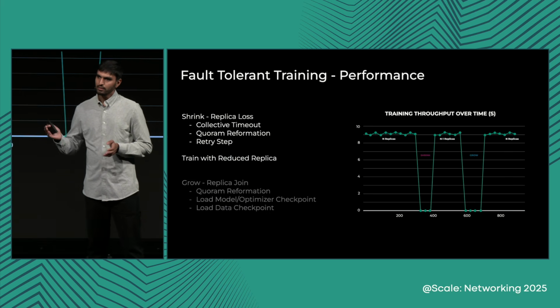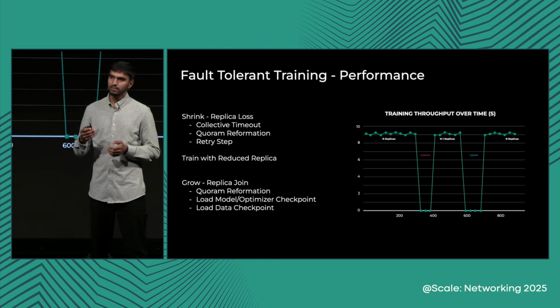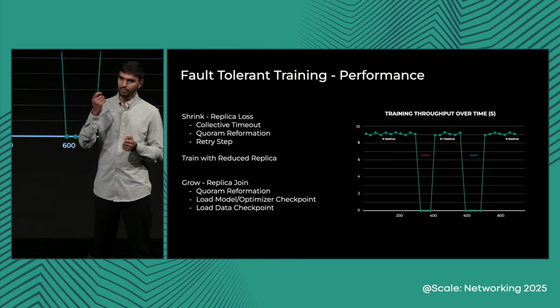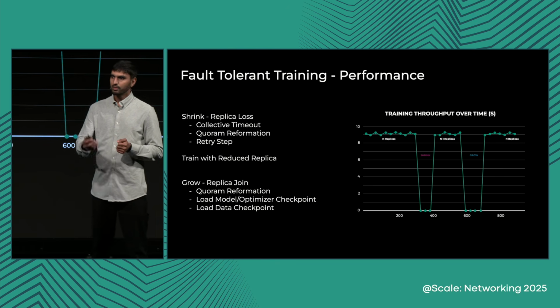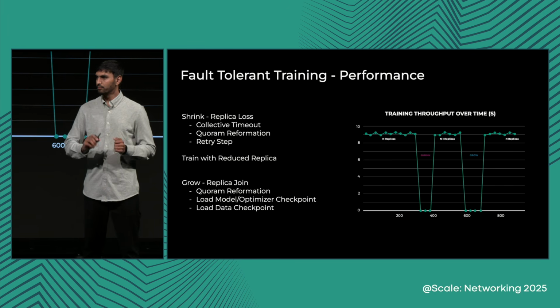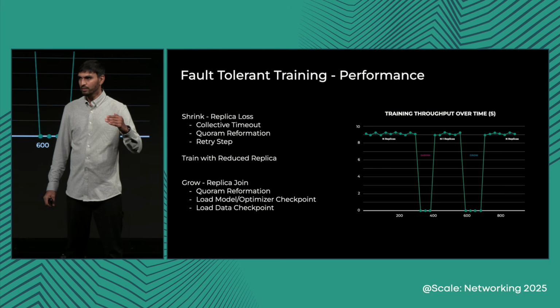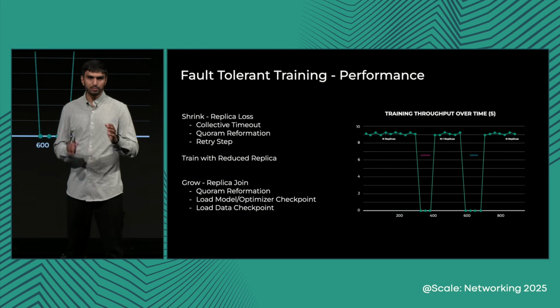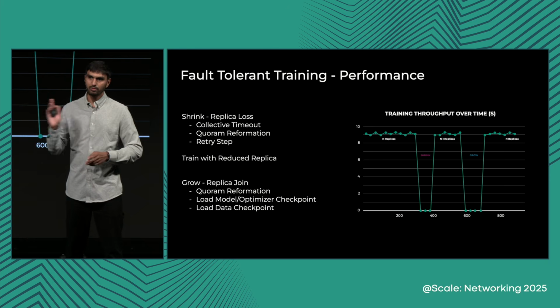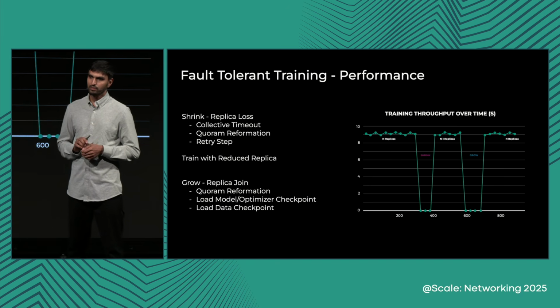So whenever there is a fault in one of the replicas, only that replica goes down. When it goes down, the shrink phase happens. On the healthy replicas, you will notice that the enqueued collective will time out because there has been a fault for the collective that is going across all the replicas.